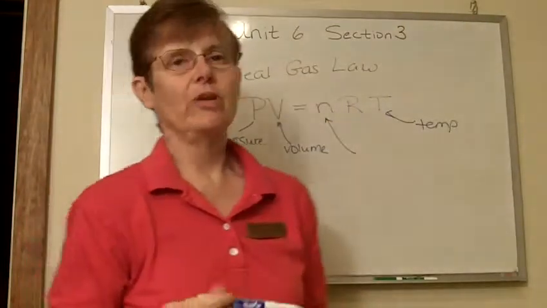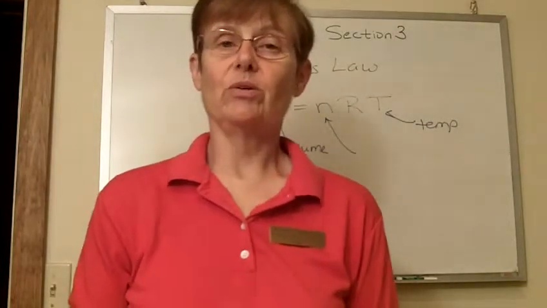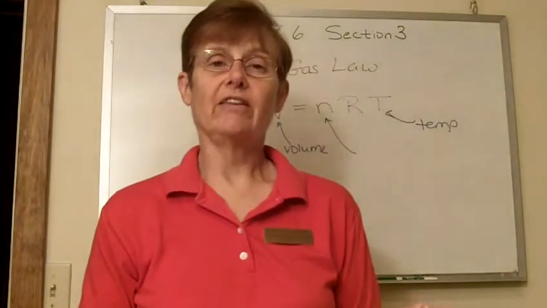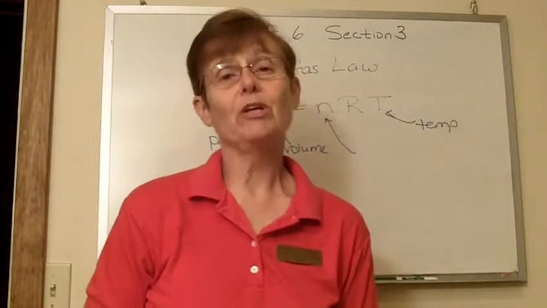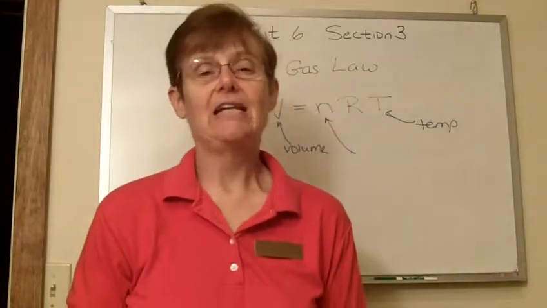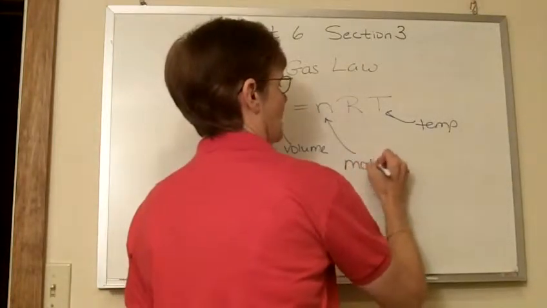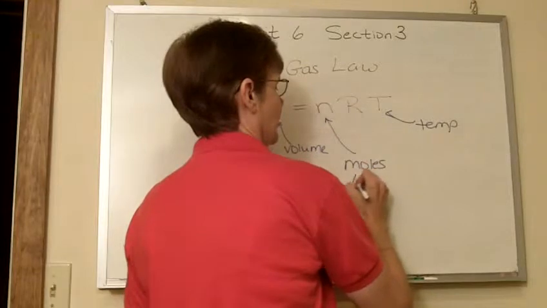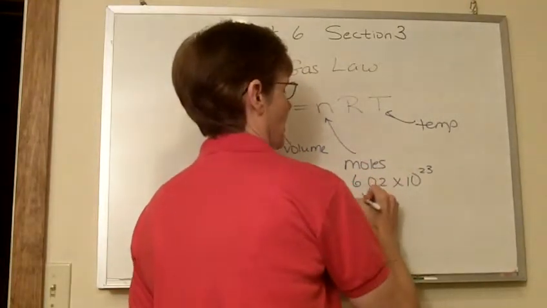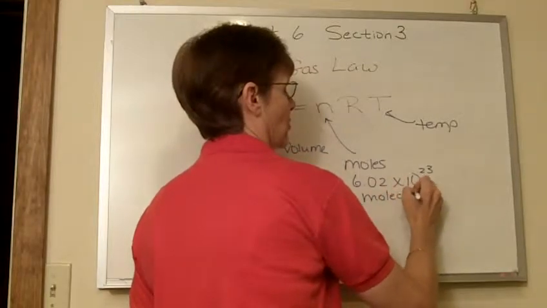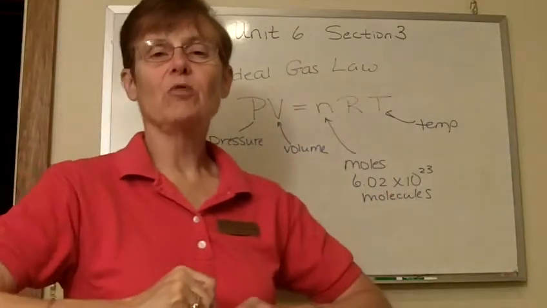What you are familiar with is a concept like a dozen. If I told you there are a dozen molecules, you would know right off the bat that that means there's 12 of them. Well, 12 isn't a very big number. When we're working with molecules, we need something bigger. So we use a mole. And a mole is 6.02 times 10 to the 23rd molecules or atoms or whatever. We should probably just say particles there. But anyway, it's a number of particles.